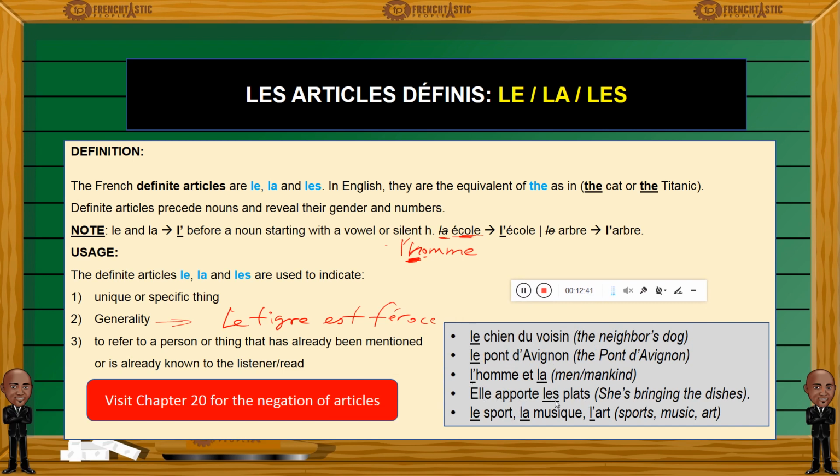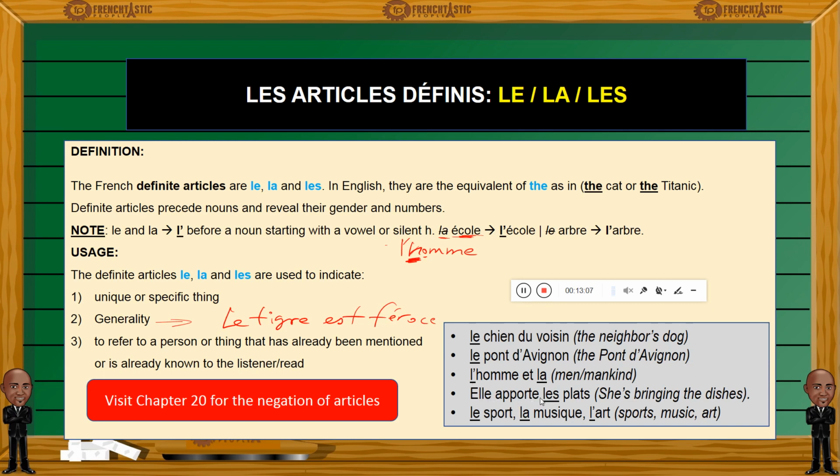Well, I'm using les plats because in this context, it's assumed that the person I am talking to is aware that there are dishes being cooked, probably, or being served. Let's say we are at a restaurant, so we already know that there are dishes around and that we have maybe ordered a few dishes. So by saying she's bringing the dishes, I'm assuming that you know already which dishes I'm talking about.